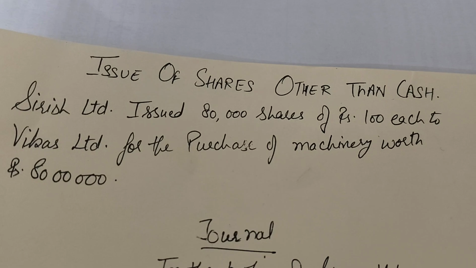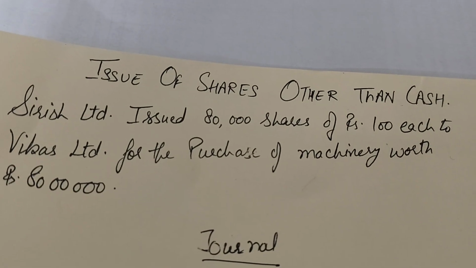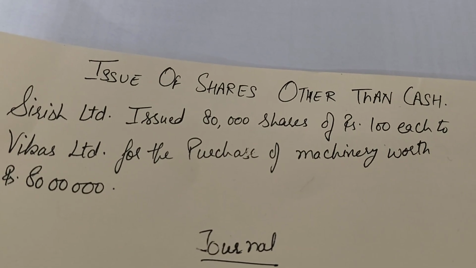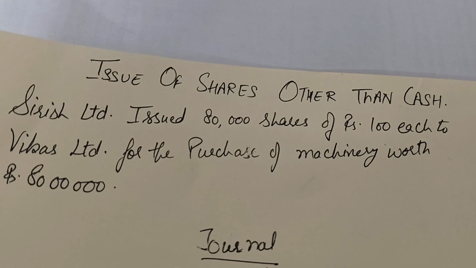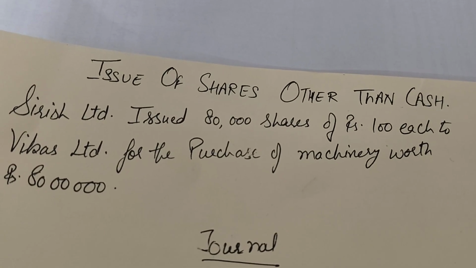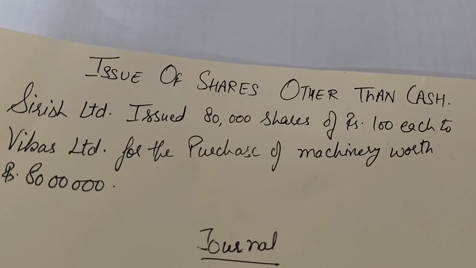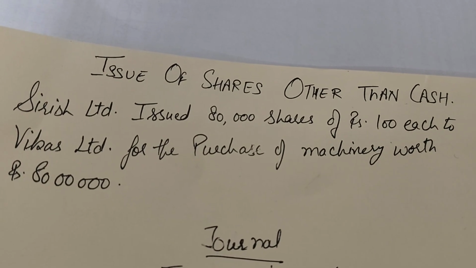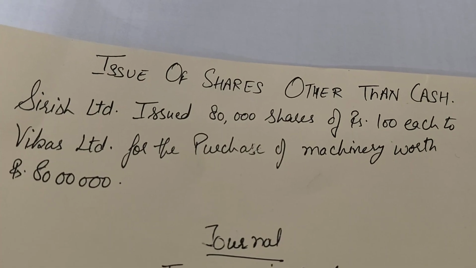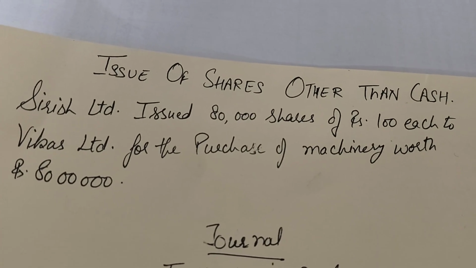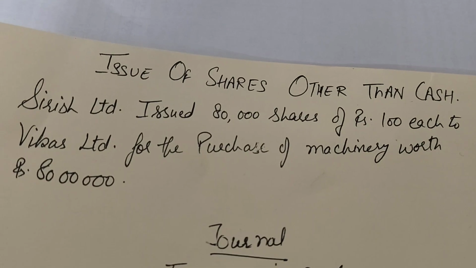discuss. First of all, the case we have over here is Sirish Limited issued 80,000 shares of rupees 100 each to Vikas Limited for the purchase of machinery worth rupees 80 lakh. Here, Sirish Limited has purchased a machine. What is the worth of the machine? That is rupees 80 lakh.